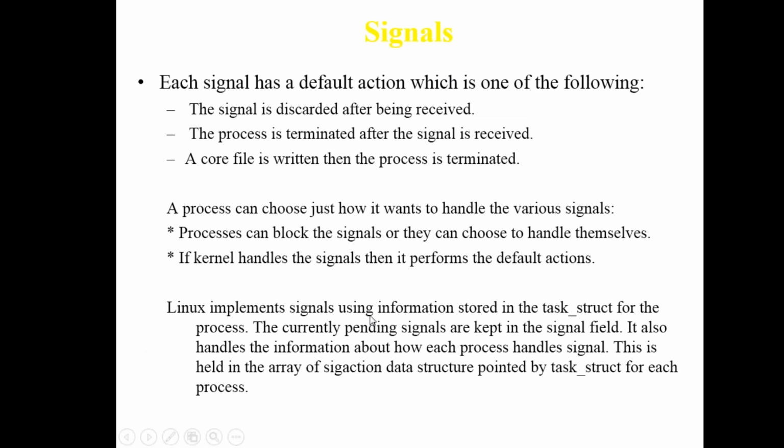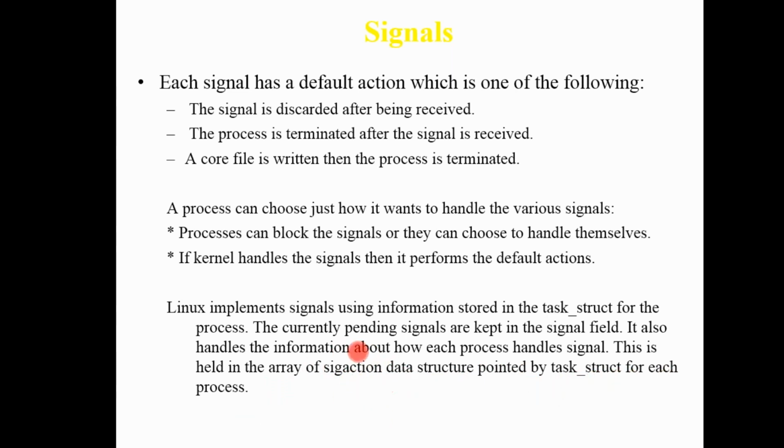So Linux implements signals using the information stored in the task structure for the process. Currently, pending signals are kept in a signal field, and all the signals keep on queuing. It also handles the information about how each process handles the signals. It is held in the SIG action data structure pointed to by the task structure for each process.